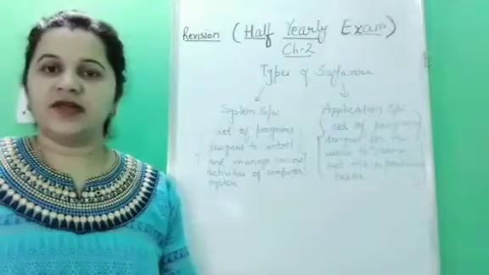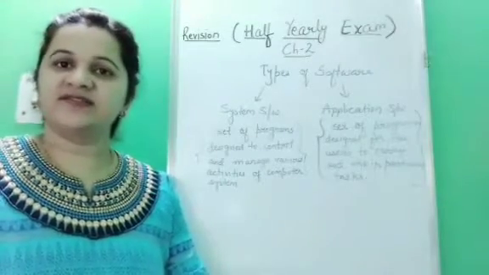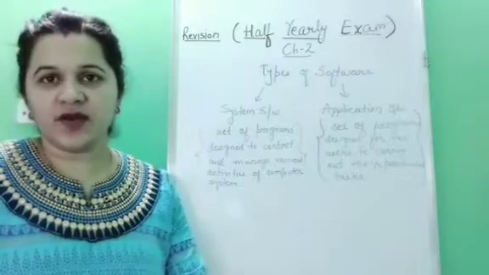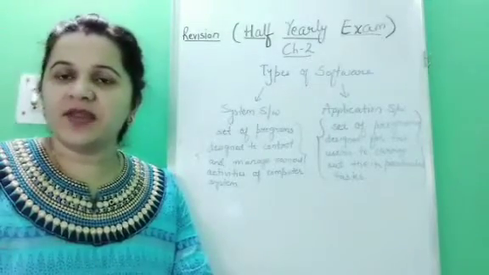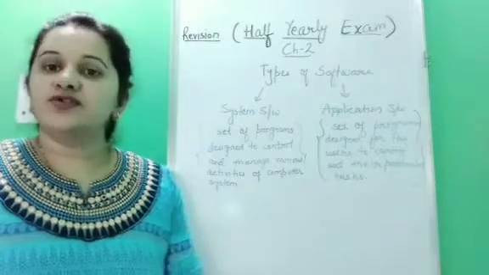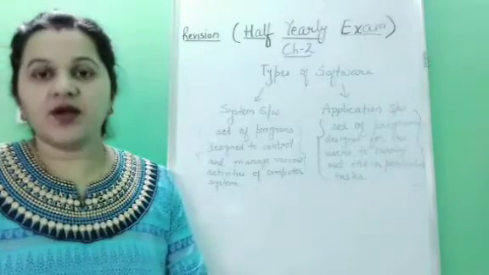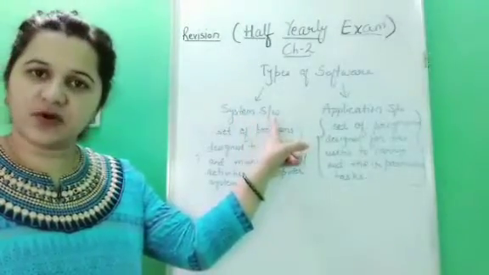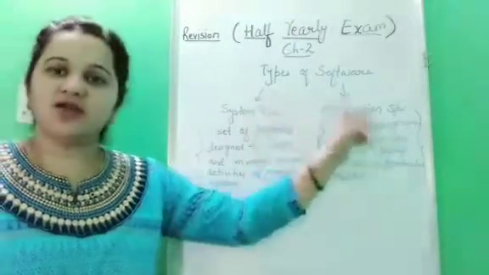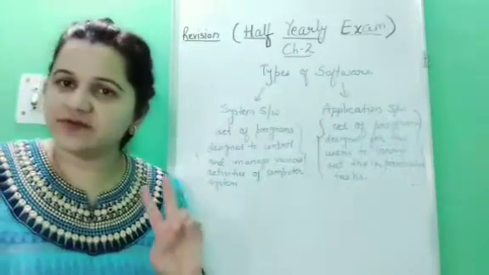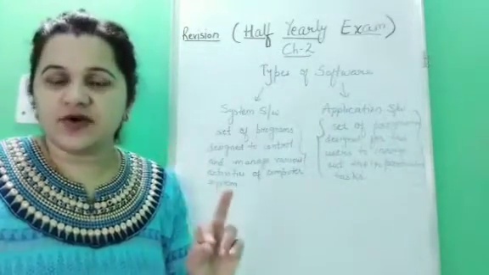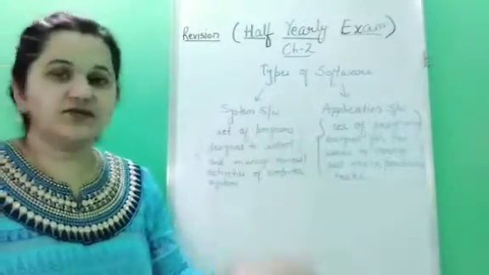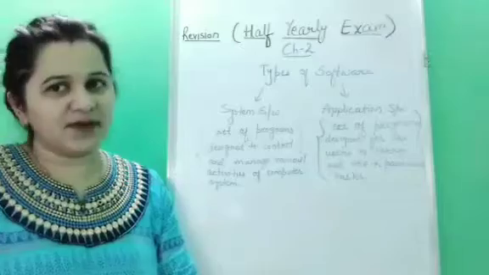So children, that is all about software. Now we'll discuss the types of software. Now what are the types of software? How many types of software are there? Yes children, there are two types of software. They are system software, SW means software, and application software. Okay children, two types of software are there, system software and application software. Got it? Now let us understand the difference between system software and application software.